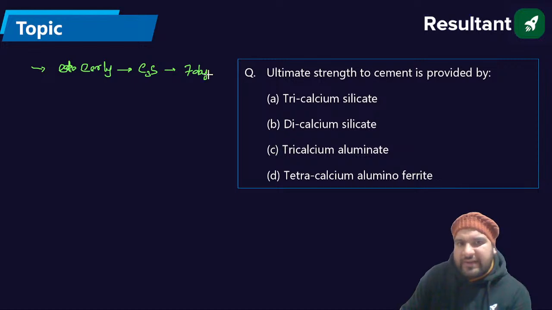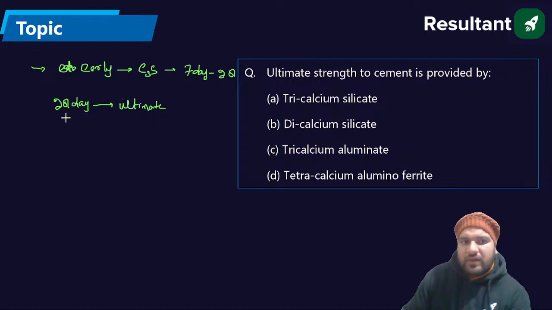Within 7 to 28 days. Absolutely correct. But after 28 days, there is the development of the ultimate strength, which is developed by dicalcium silicate, C2S. Also remember that the cement which has more dicalcium silicate is chemical resistant cement. So the answer of this question is dicalcium silicate.